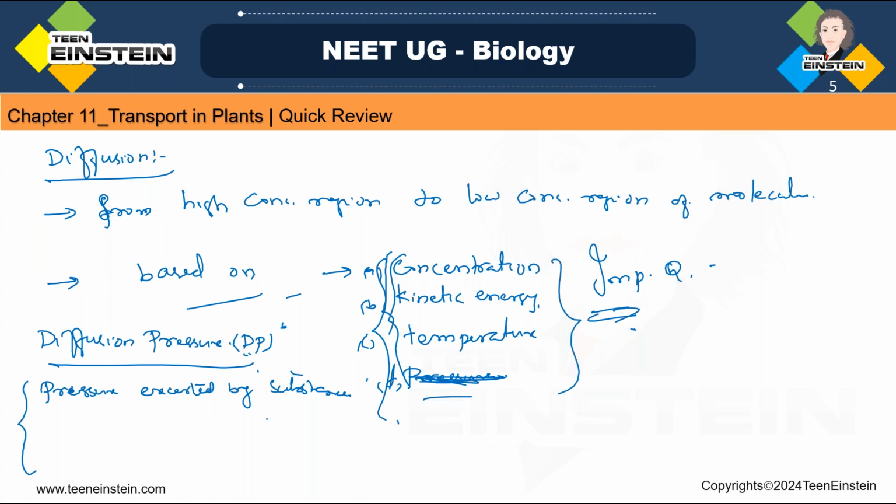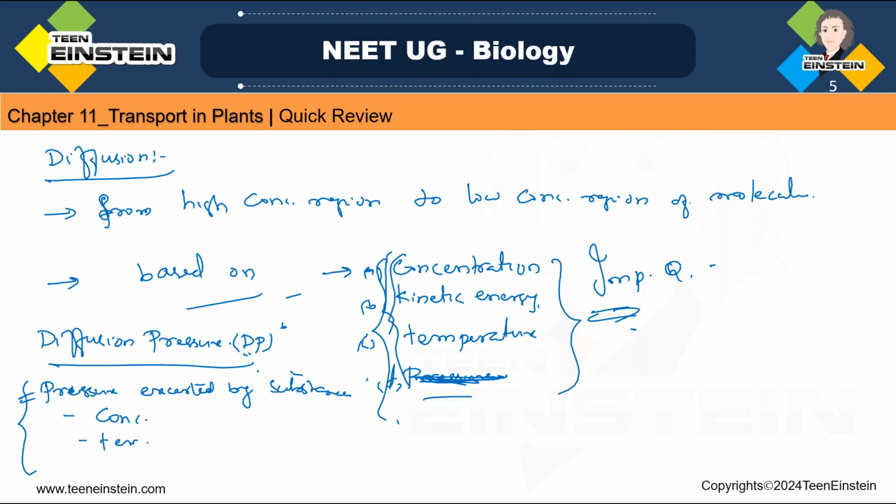So among those options, the right option will be diffusion pressure. Okay, that is one previous year question. And another one: the factors given below are directly proportional to what? So you have to pick the factors. Which are they? Number of diffusing particles, temperature, concentration, all this.